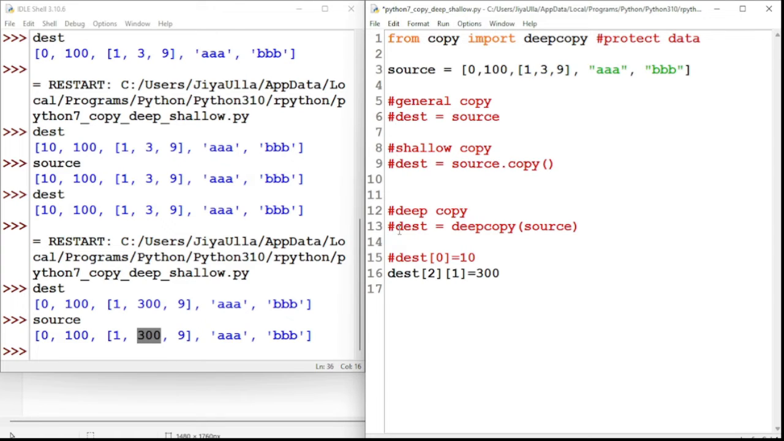We will go for the shallow copy. Shallow copy can be done by assigning the destination variable with source.copy. We have the dot copy method here, and this will give a copy of the data to the destination variable. What happens in general copy? It directly gives the whole list address to the destination. But in shallow copy, it gives the address of each and every individual variable, so that it does some copy operation.